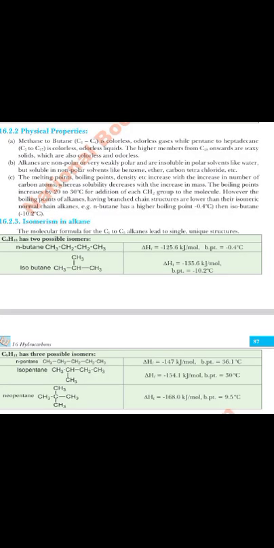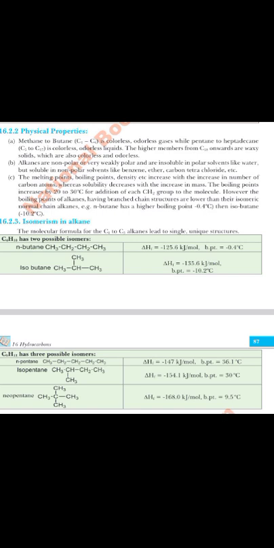Physical properties: with a lesser number of carbons, they are colorless, odorless, and even gases. Moving from pentane to heptadecane, or from carbon number 5 to carbon number 17, they are colorless, odorless liquids. Now you can see there is a gradual change in the properties. The higher the number of members, ranging from carbon number 18 onwards, they are waxy solids, which are also colorless and odorless.